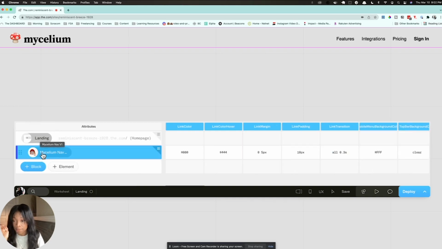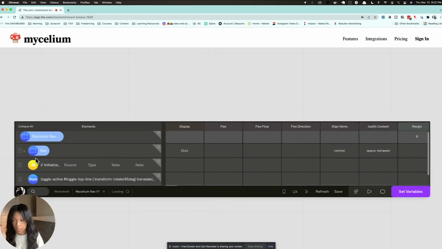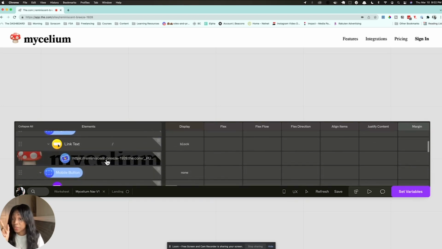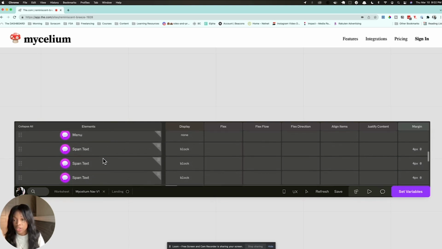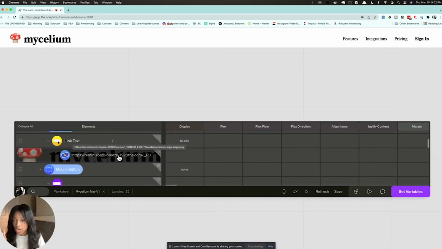But to make any further adjustments, I'm going to click on it, open the block, and then I can scroll and see every child element that is within this, including the image that was used for the logo, the buttons, and all of the links that are used in the navigation bar. So I'm going to go in and actually change out the different items that are here so that it's closer to what we want, including changing some of the fonts and stuff.